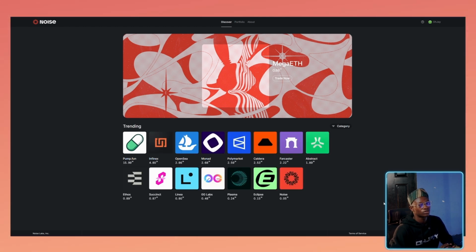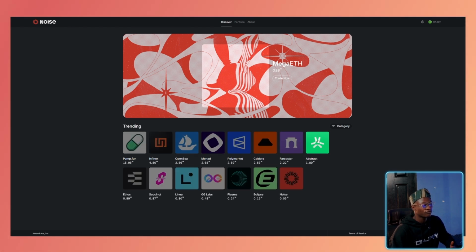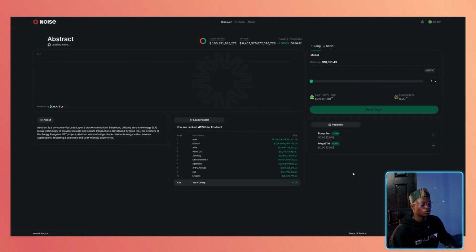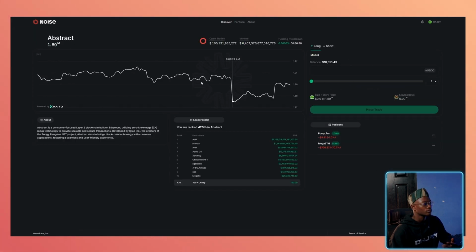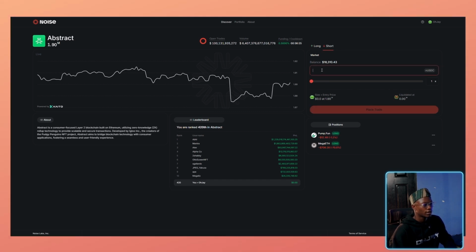So let's try to short the Mindshare of a protocol. A lot of people have not been talking about Abstract on the timeline, so I'm going to try to short the Mindshare of Abstract. How do we short? You just move on to short and size in about $1,000 with a leverage of 5x. Currently the Mindshare of Abstract is at about 1.92 Mindshare.